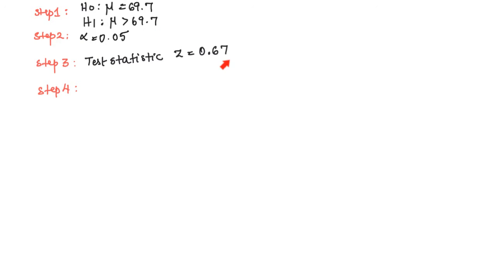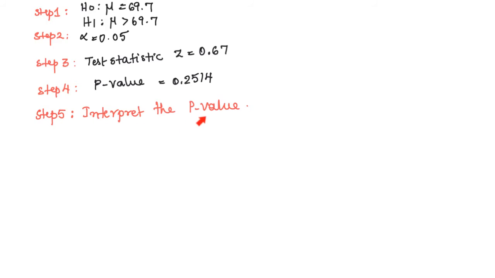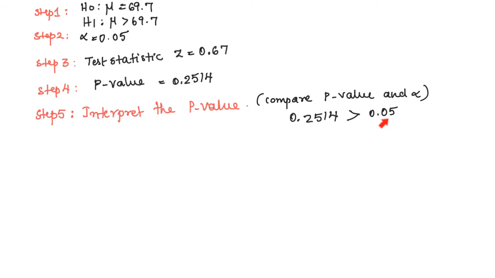So far we completed 4 steps. We stated the null and alternate hypotheses and chose the significance level. We computed the test statistic and computed the p-value. Step 5 is interpret the p-value. We reject the null hypothesis if the p-value is less than or equal to the significance level alpha. Here the p-value is greater than alpha, so we do not reject the null hypothesis at the alpha equal 0.05 level.